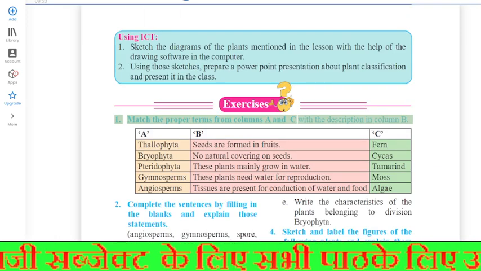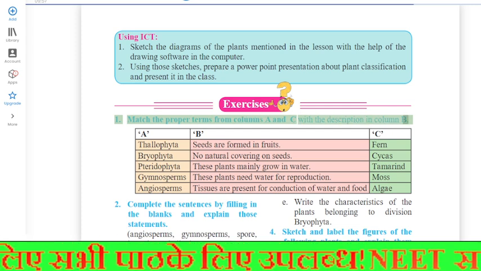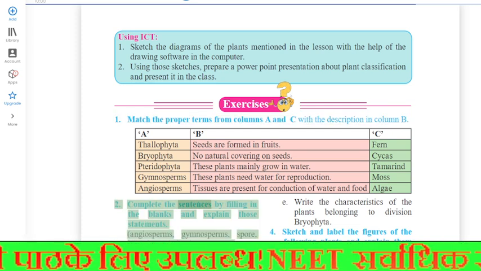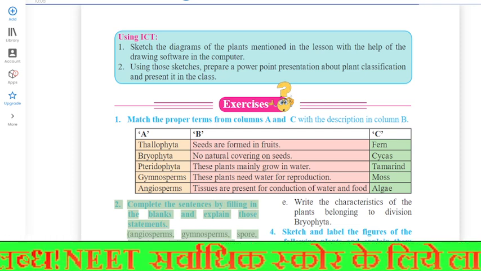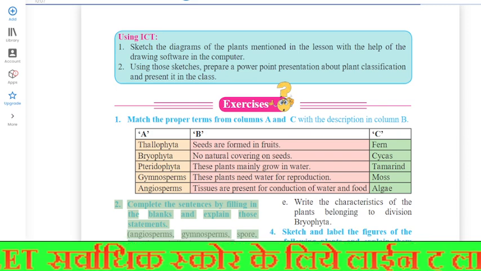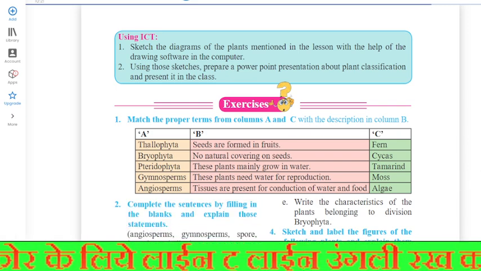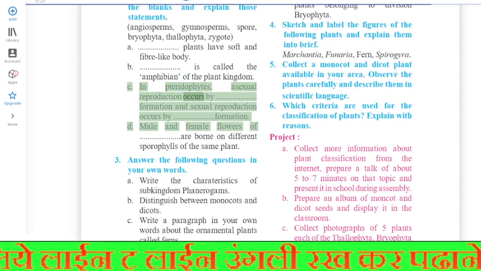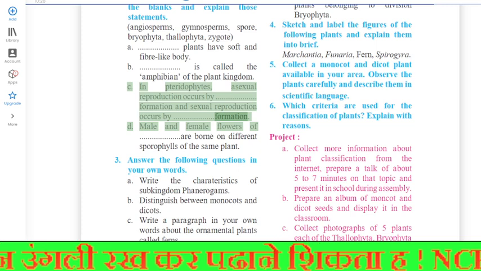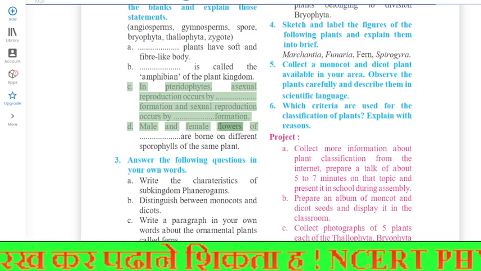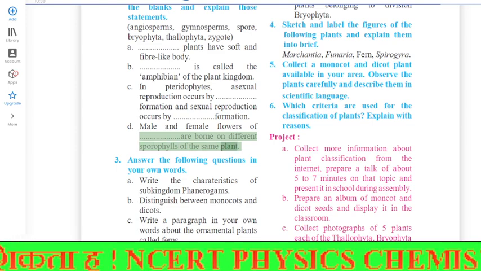Exercises. 1. Match the proper terms from columns A and C with the description in column B. 2. Complete the sentences by filling in the blanks and explain those statements. A. Plants have soft and fiber-like body. B. Is called the amphibian of the plant kingdom. C. Pteridophytes: asexual reproduction occurs by formation and sexual reproduction occurs by formation. D. Male and female flowers of are borne on different sporophylls of the same plant.